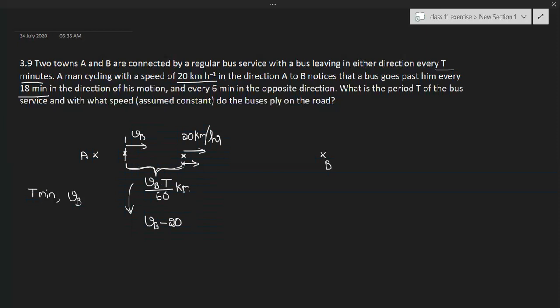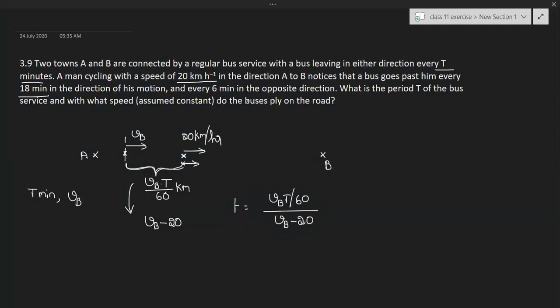Here distance is nothing but Vb into T by 60 kilometers. Time taken to cover this distance is equal to distance by relative velocity, nothing but Vb into T by 60 by relative velocity Vb minus 20.